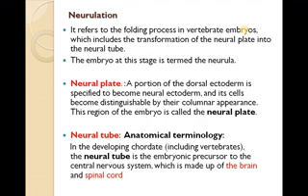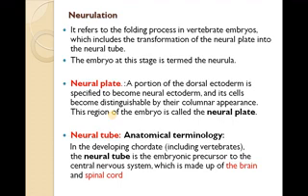Another term that we have to understand is the neural plate. What is that? In embryological development, a portion of the dorsal epidermis is specified to become neural ectoderm, and its cells become distinguishable by their columnar appearance. This region of the embryo is called the neural plate. Friends, in the next few slides we are going to see where the neural plate is and how it changes to form different tissues in the developing embryo.